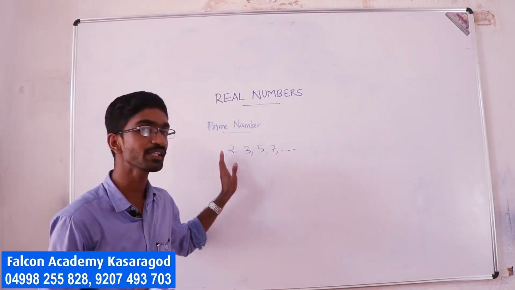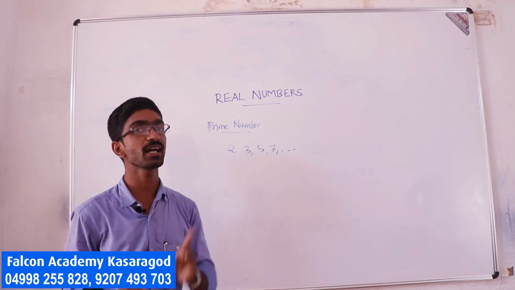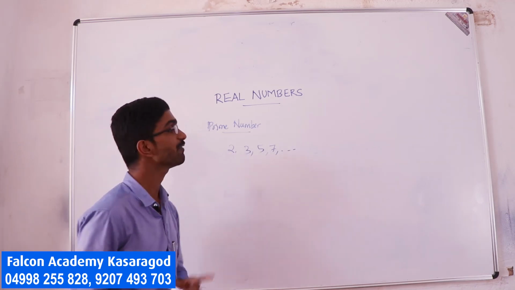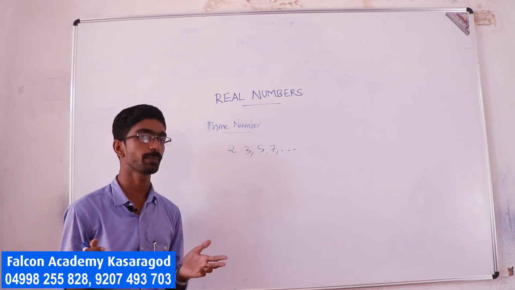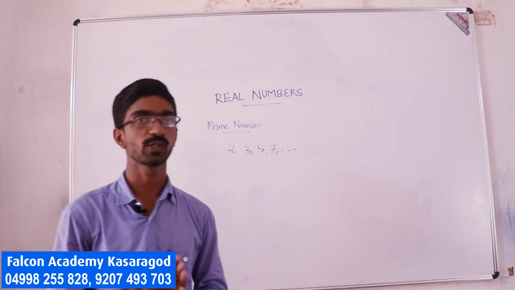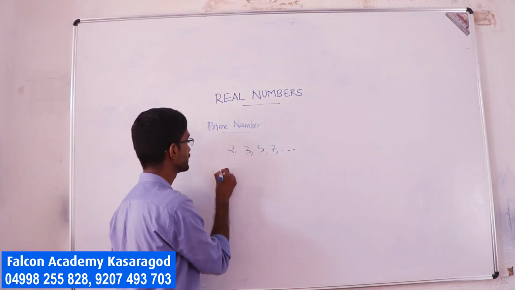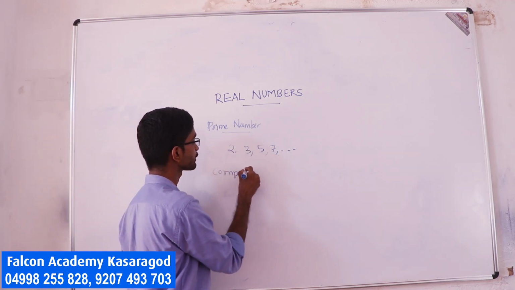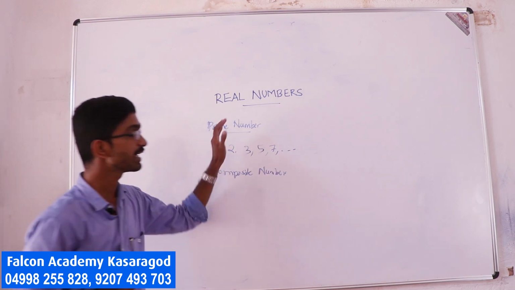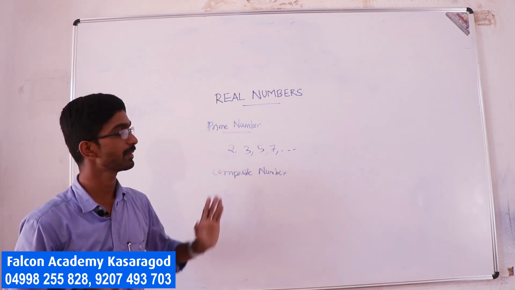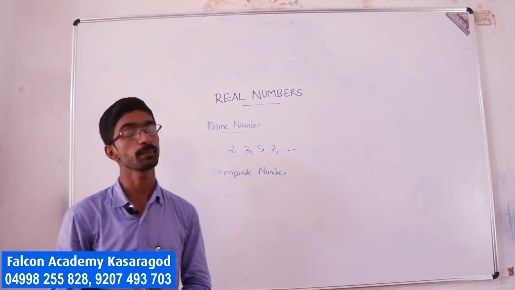So the first prime is 2, and remember 2 is the only even prime number. A number which is not prime is called a composite number. Non-prime numbers are called composite numbers.